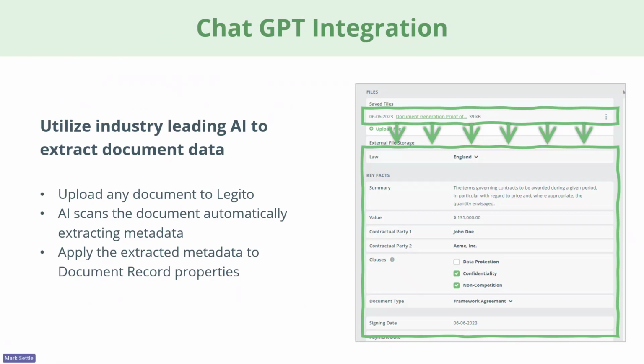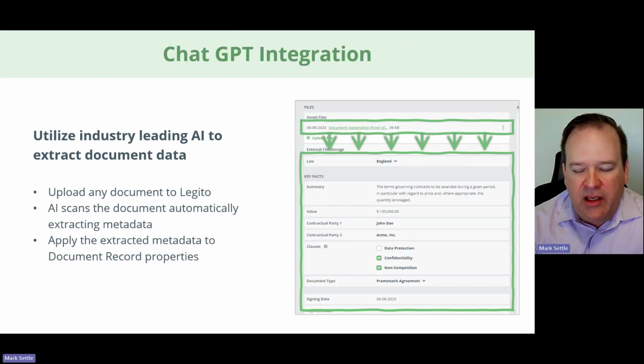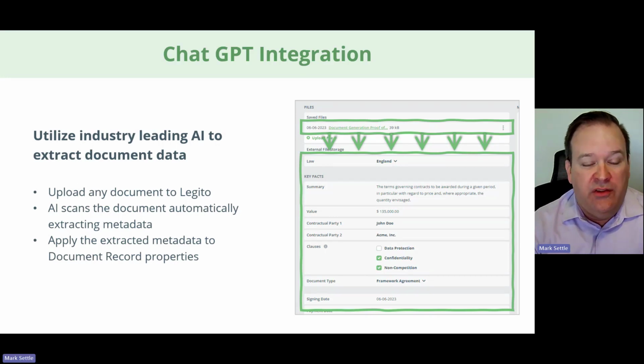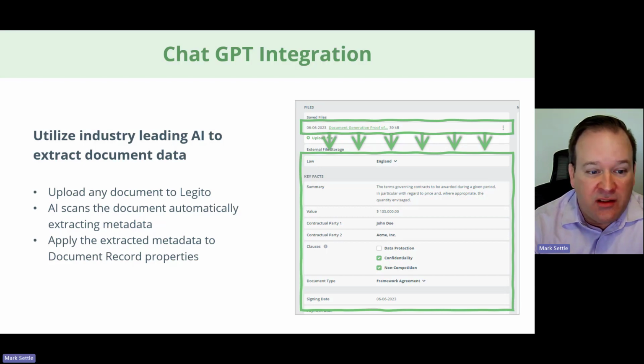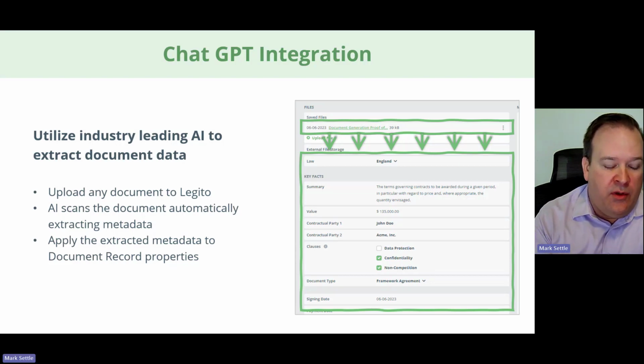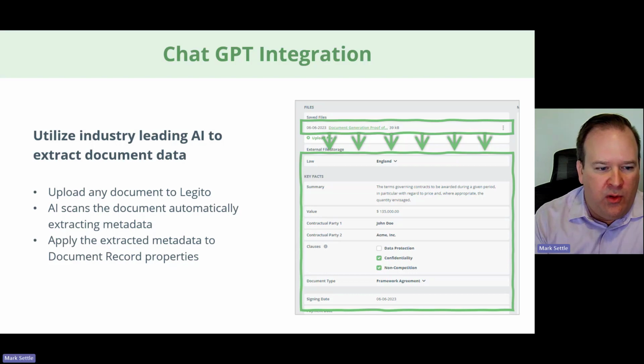So just a few more items to show, and then we'll take some questions if there are any, and we'll look at kind of what's coming soon as well that's not already released, the upcoming features. But this is something that's kind of in a beta that we're working with, and I wanted to talk about it really just to show you that we are looking into AI and how we can leverage the abilities of AI inside of Legito. And so we have a nice prototype of a ChatGPT integration into Legito to extract metadata from a document. So this will allow you to upload any document into this Legito workspace. The AI scans the document and automatically extracts data into the document record properties.